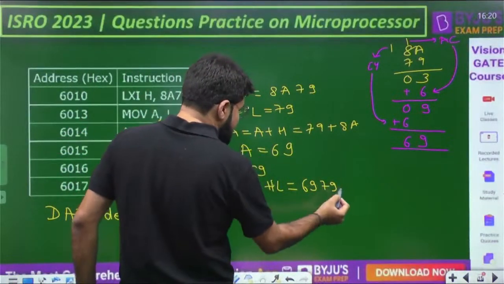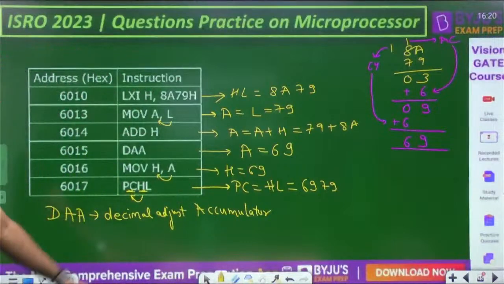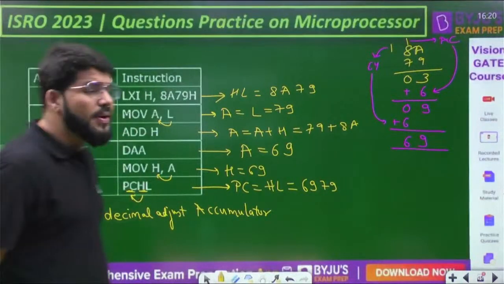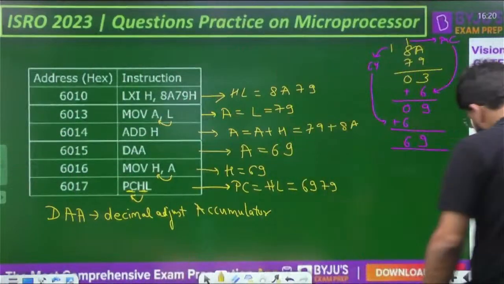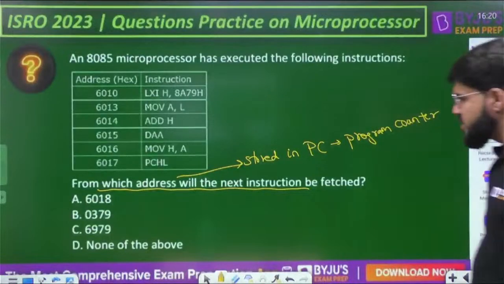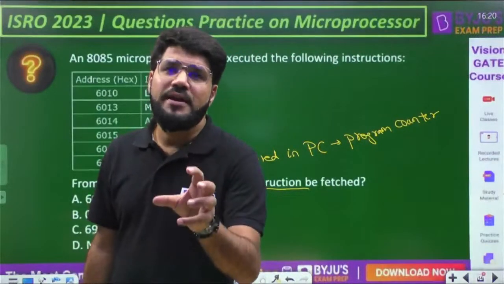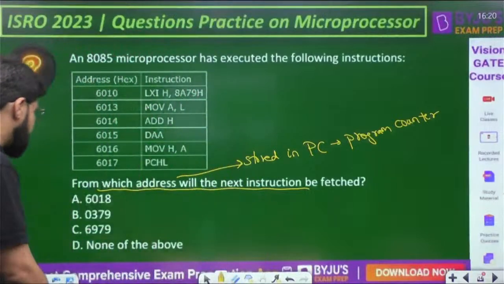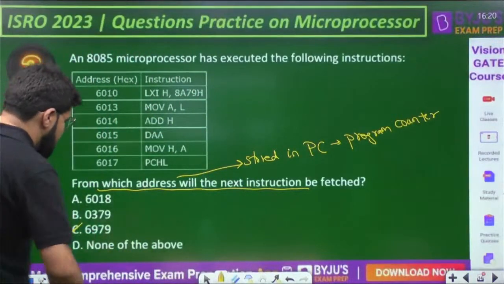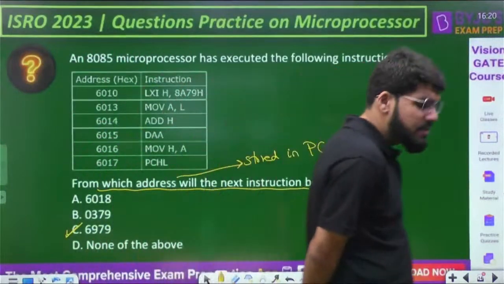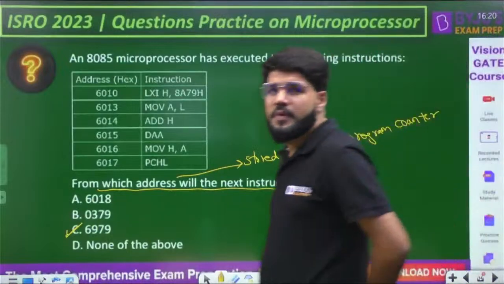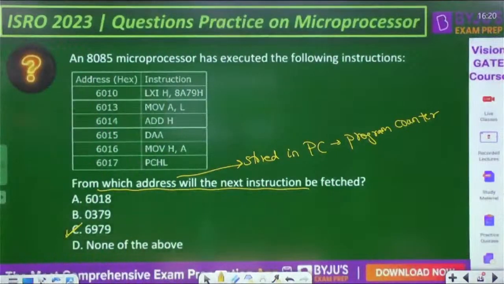Okay, so HL has 6979, that will be copied to the PC. And now my question was, from which address will the next instruction be executed? The next instruction is always executed from the address which is stored in PC, and PC has 6979. Answer is option number C.